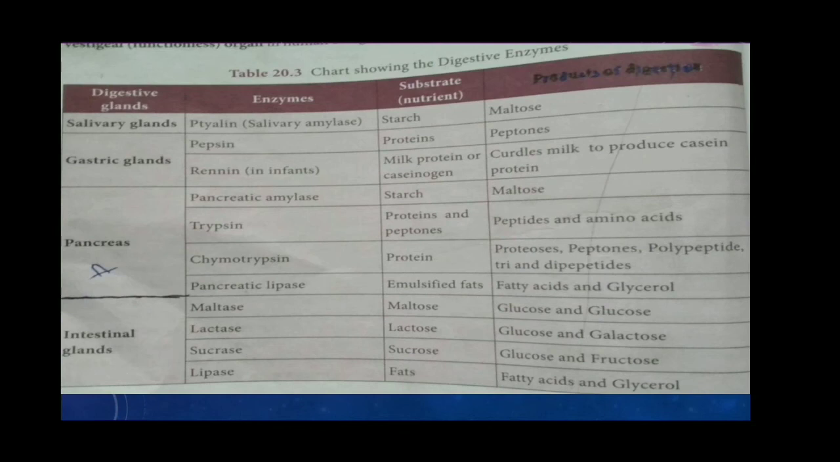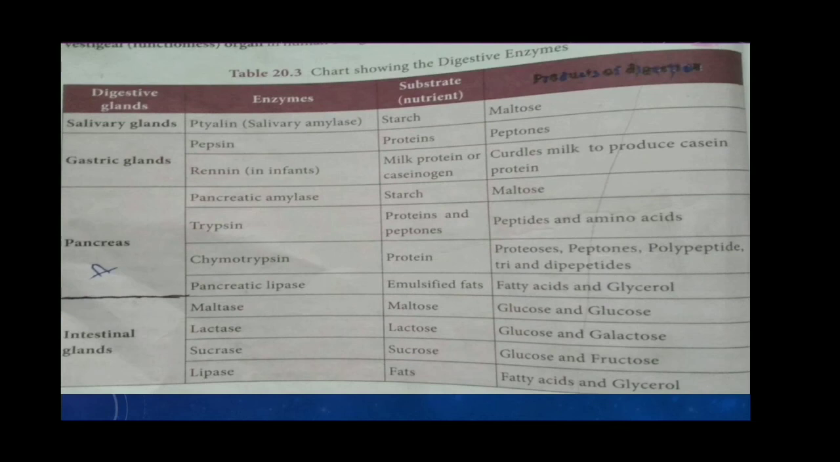Then we studied the large intestine. The unabsorbed and undigested food is passed into the large intestine. The large intestine consists of 3 parts: cecum, colon and rectum. Then egestion. Egestion is the process of eliminating undigested or unassimilated portion of ingested food material as fecal matter through the anus. Now let's see a quick recap of the digestive enzymes.